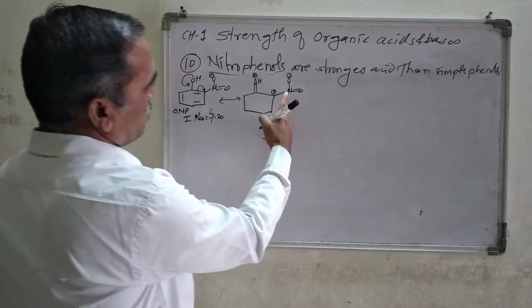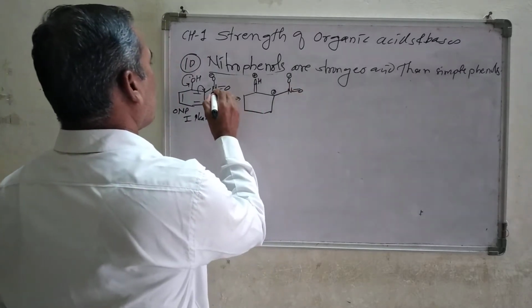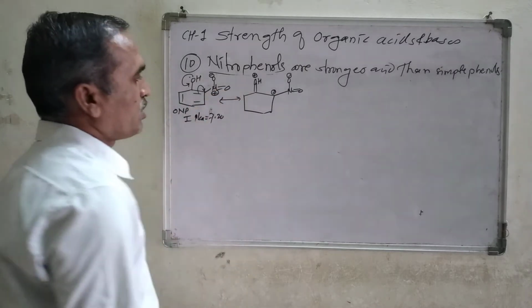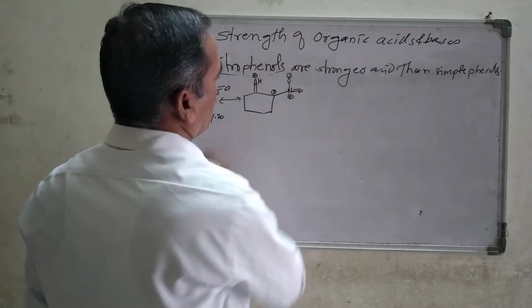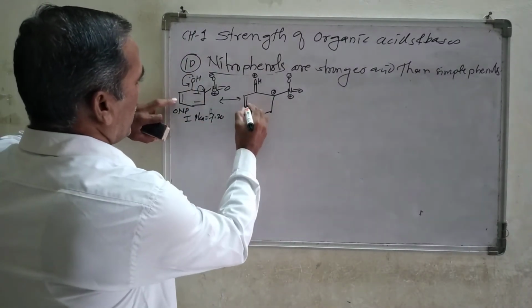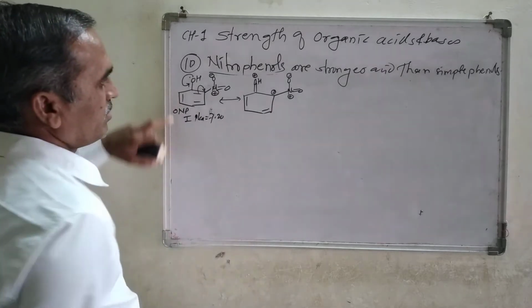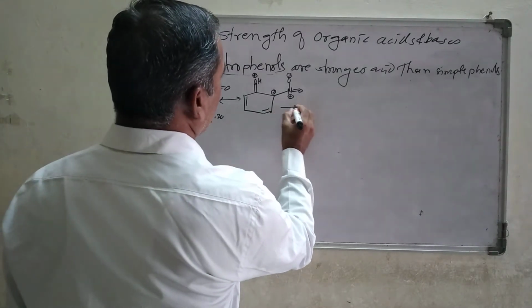Look at here, nitrogen has 4 bonds, 1, 2, 3, 4, and therefore positive charge remains on that nitrogen throughout in the resonating structure. Always remember. Now this double bond and this double bond remain as they are. Now the next resonating structure.